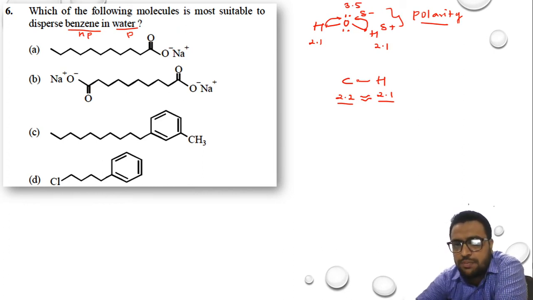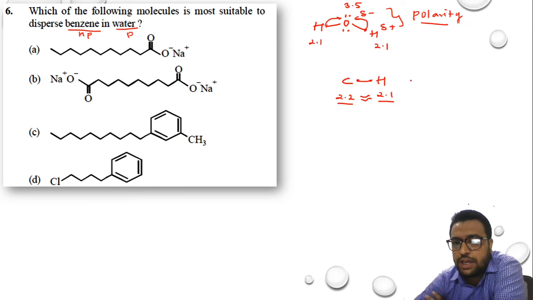Now the electrons which are present between carbon and hydrogen, where should they move? This is also almost 2.2 and this is also almost 2.1 or 2.2. So when the electronegativity difference is the same, these electrons do not migrate, they stay at their orbital position, because of which there is no development of charge. Here you cannot say that carbon will become positive or hydrogen will become positive.